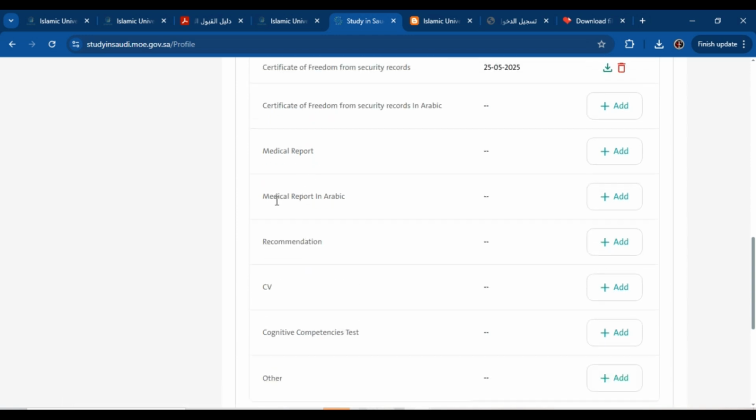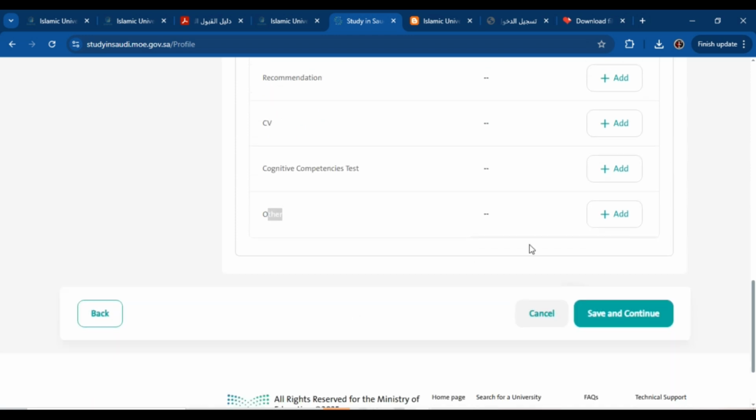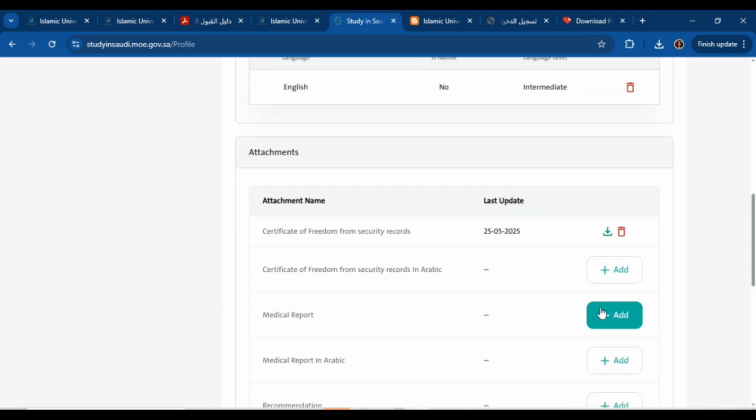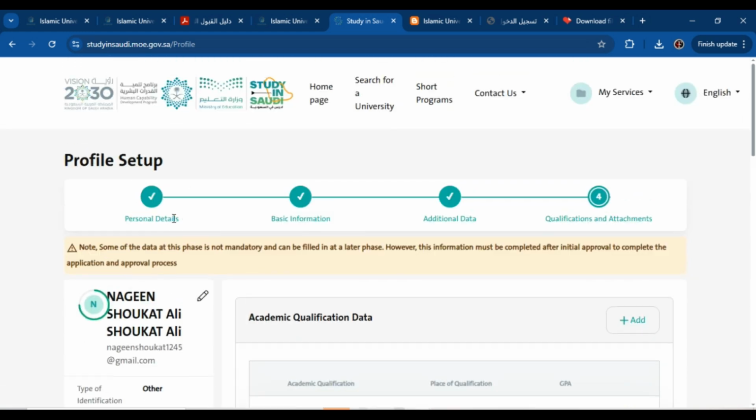For example, you can attach your medical report in Arabic. You can attach your recommendations, CV, cognitive competencies test, and others. If you have any reward or certificate, you can attach these documents. Just make sure the size is less than 2 MB, then you can attach them easily. Then click on save and continue, and then your application will be completed and submitted to the university. So this is the application procedure to apply for this university.